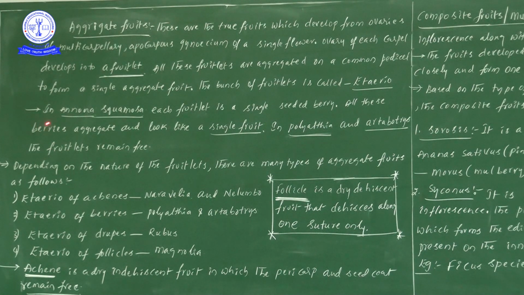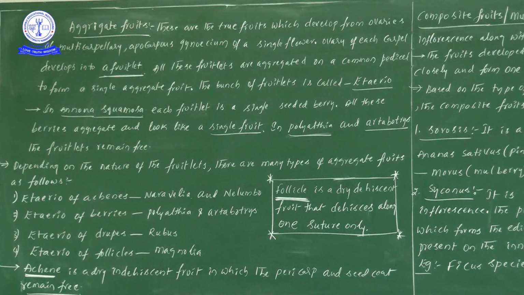Next one, in Annona squamosa, each fruitlet is a single seeded berry. Annona squamosa means Sitaphalam, do you know? Sitaphalam, Ramaphalam, likewise we call it. If you know that particular name, try to remember that fruit. Why?